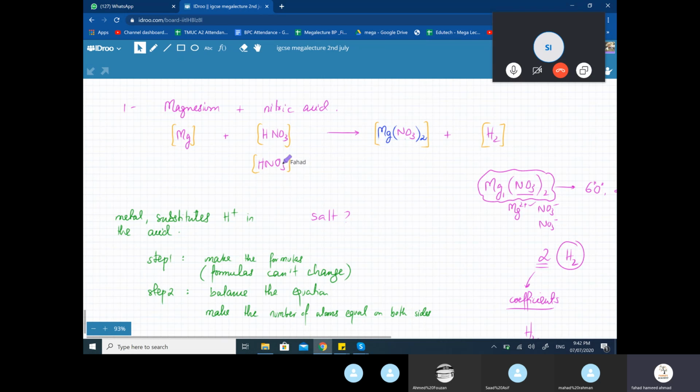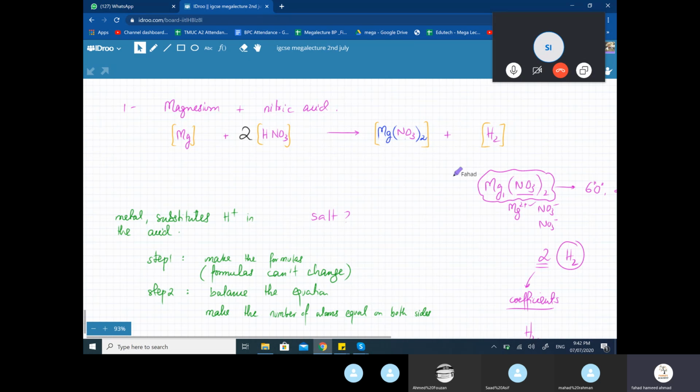So remember what is meant by the coefficient. The coefficient is you just multiply the number of molecules. You don't change the formula. So let's put a 2 over there. And now everything would pretty much be balanced in this.